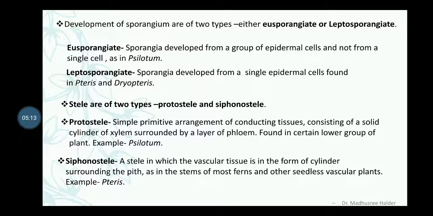In this type, the vascular tissue is in the form of a cylinder surrounding a pith, as in the stem of most ferns and other seedless vascular plants, for example Pteris.